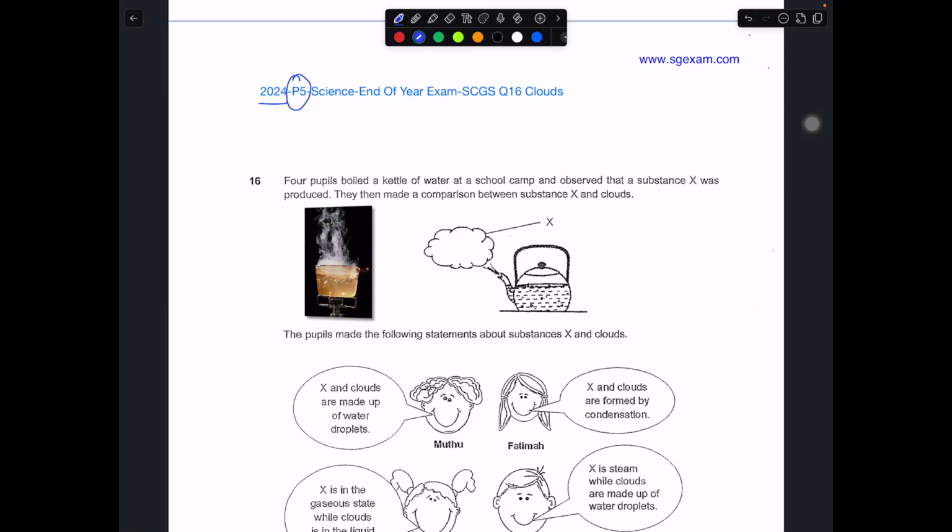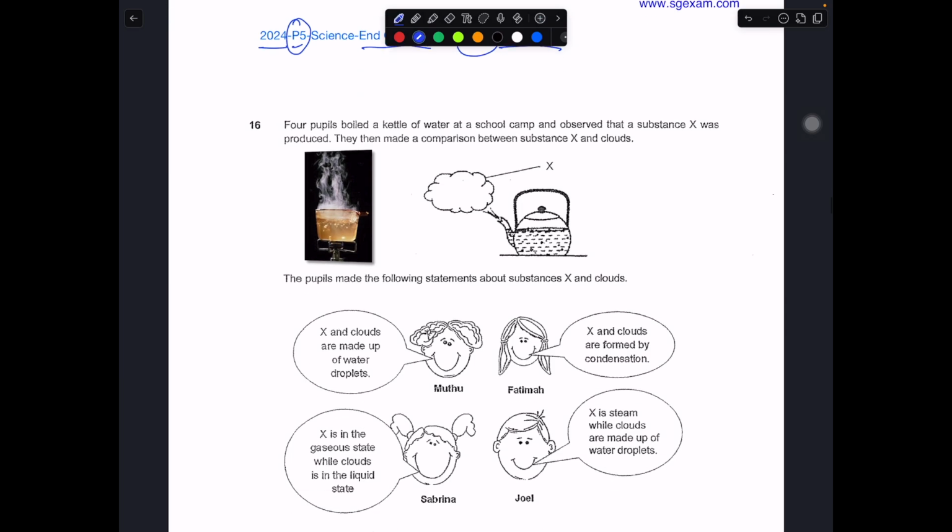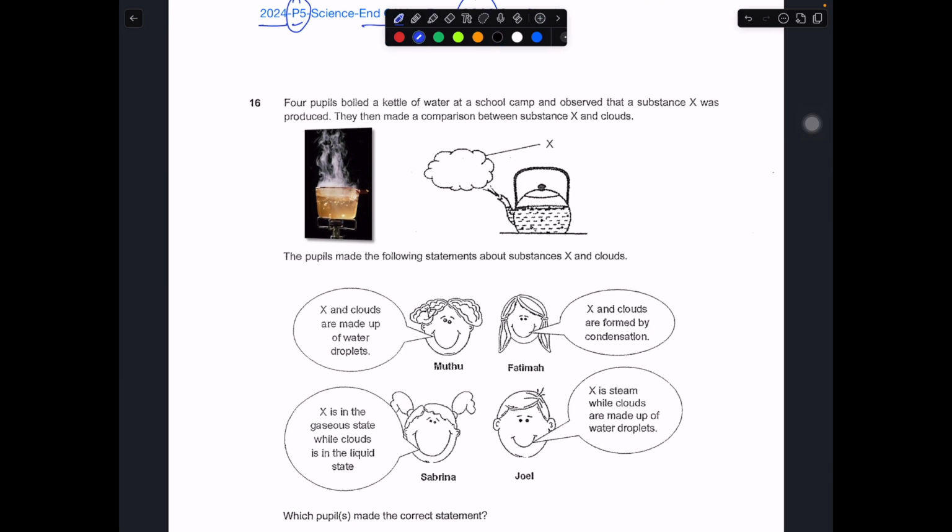So today I'm going through 2024 P5 Science end of year for Singapore Chinese Girls School, question number 16, on this idea of cloud. Four people boil a kettle of water at school camp and observed that a substance X was produced. They then make a comparison between X and cloud.